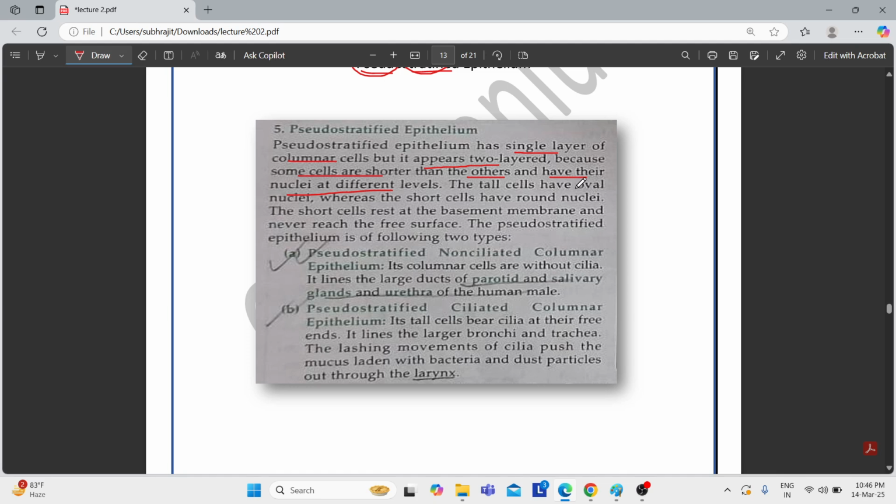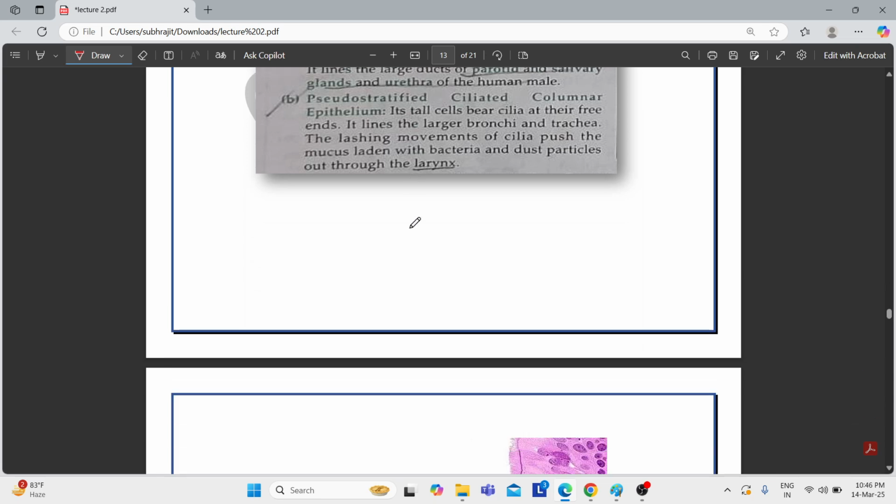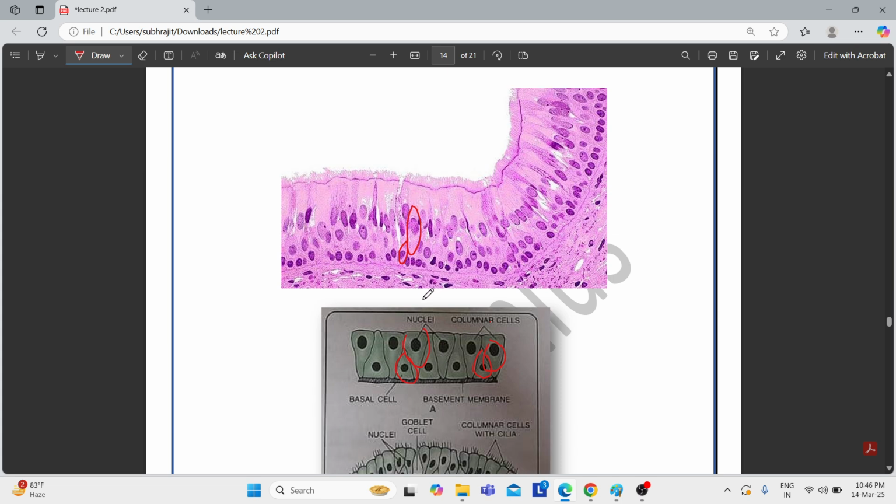The tall cells have oval nuclei, the short cells have round nuclei. This is a very basic difference. The short cells rest at the basement membrane and never reach the free surface. You see here, if this is the short cell, they remain attached to the basement membrane. They remain at the basement membrane and don't move towards the surface. They remain at the basement.